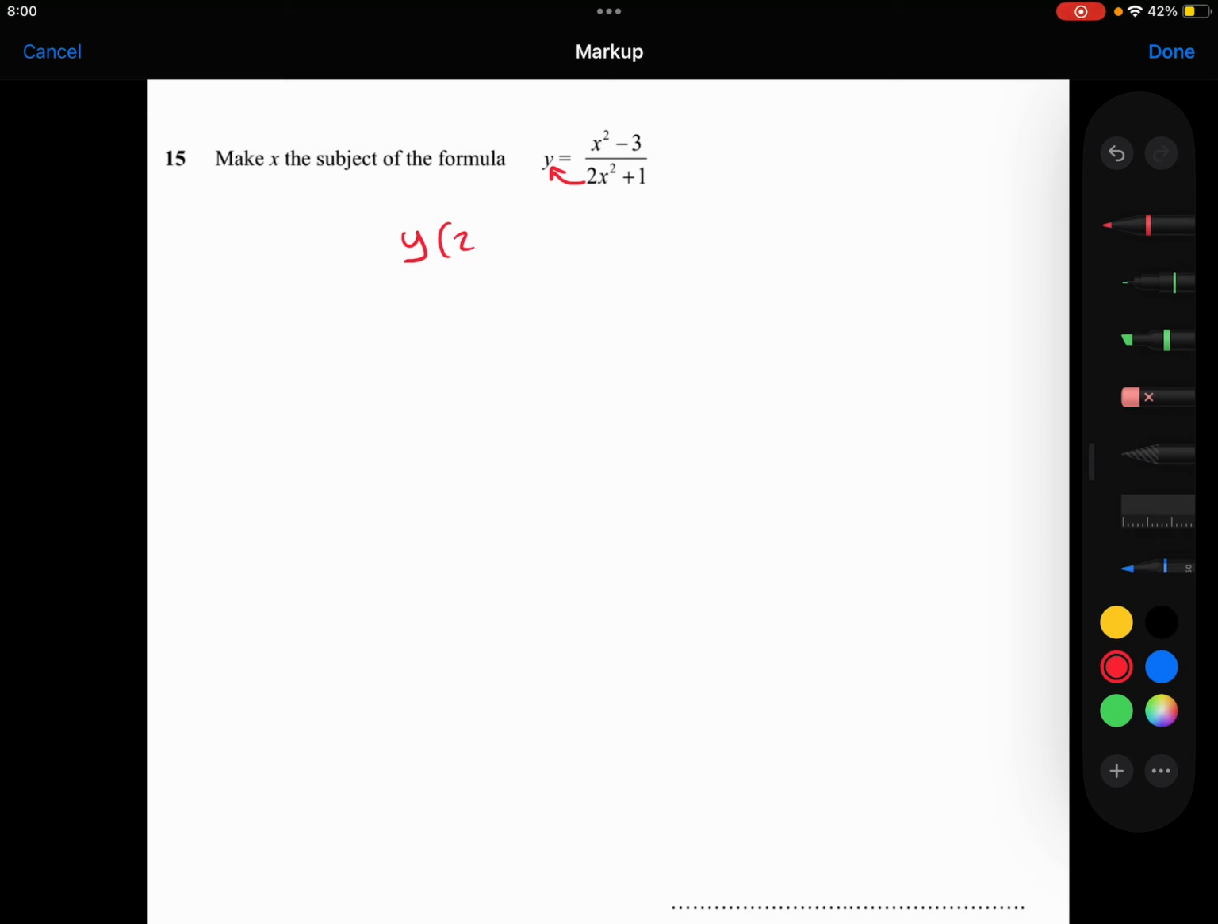So y times 2x squared plus 1 is equal to x squared minus 3. So we've managed to get rid of that fraction now, which is nice. Next, I'm going to expand out these brackets. So I've got y times 2x squared, which is going to be 2x squared y. And then I've got the y times the 1, which is y. Right-hand side stays the same.